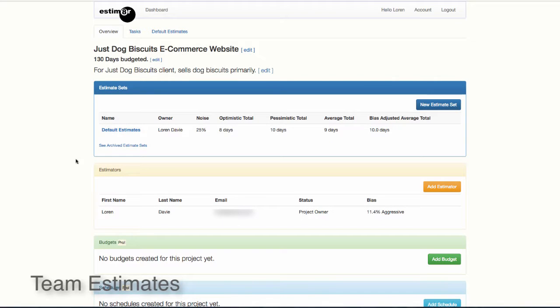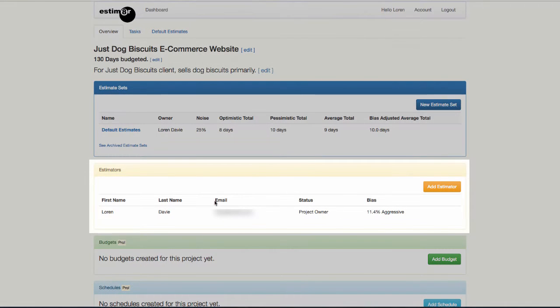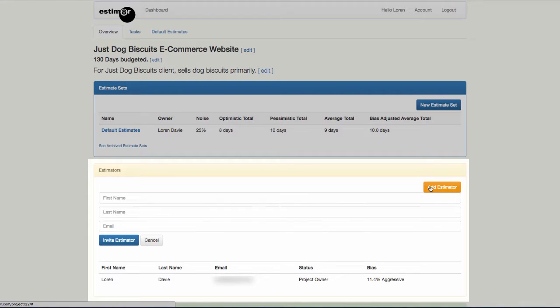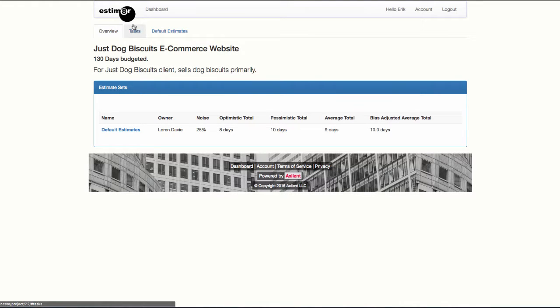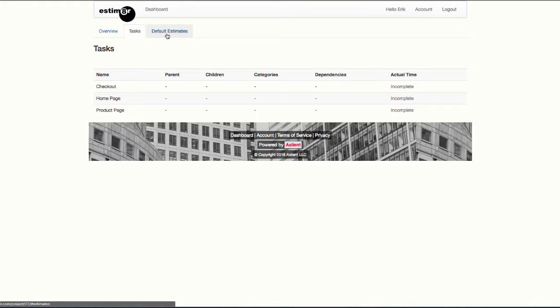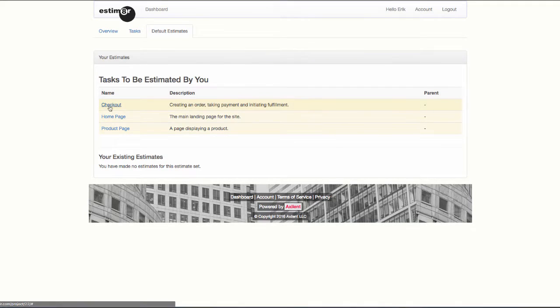estim8r supports team estimates. It's often a good idea to get a second, or third, or fourth take on the project. We can invite other people to provide estimates on our tasks by adding them as estimators. They'll get an email notification, and instead of the full version of the project that we see, they'll see a simplified interface that just has the estimates that they need to make.